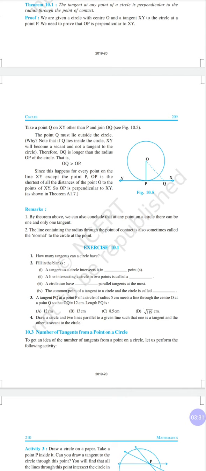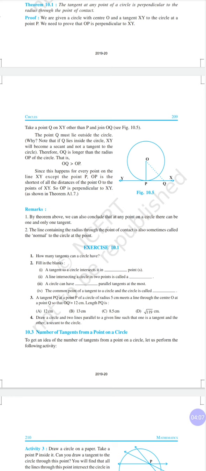A circle can have how many parallel tangents at the most? Now listen, in this diagram on your screen, this is one tangent which is shown, and just opposite to this one we can make another tangent here, and these two tangents will be parallel. So for a particular tangent we can make one parallel tangent.